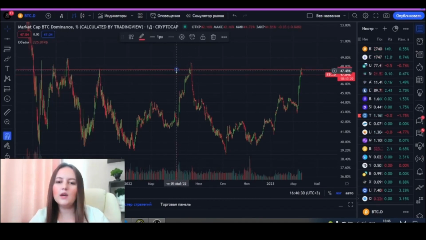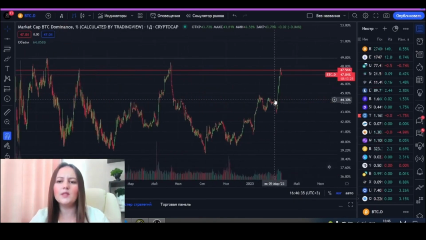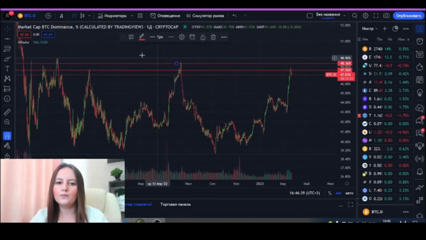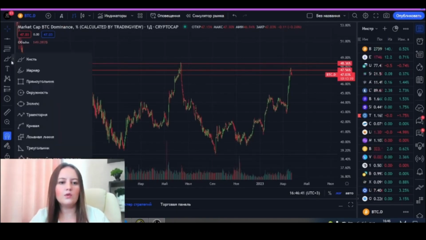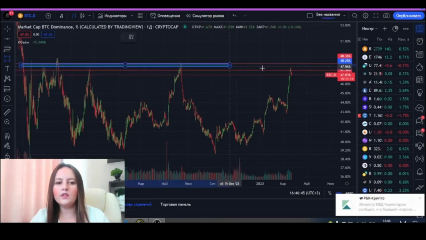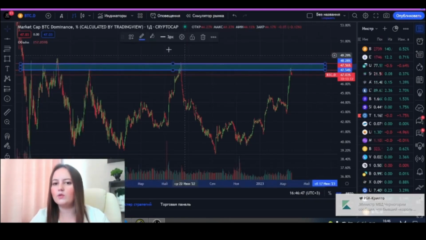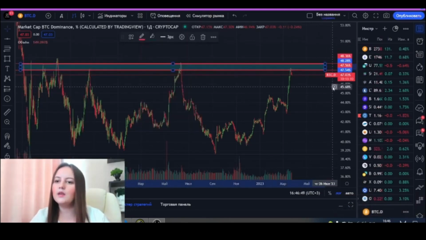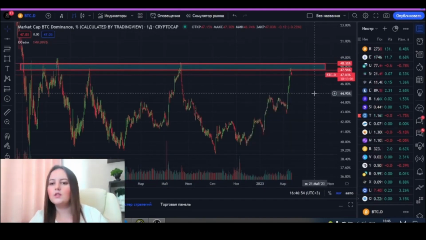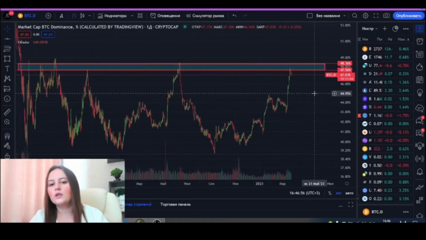I'm not going to adjust the level so clearly, like by the rules and so on, I'm just going to mark the zone. This is the zone. And that resistance zone is now being approached by the dominance. Here you may want to pay attention to the region of 47–48%. This is the area. Now we're in the midst of a pullback.